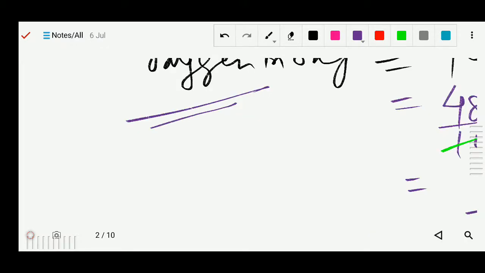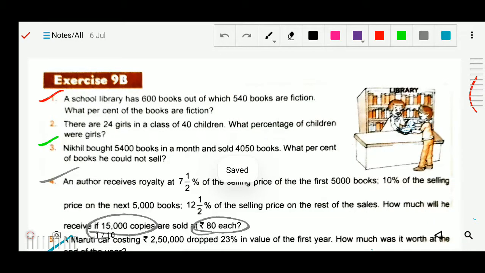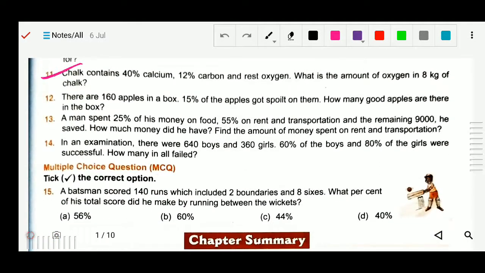You can see this question number 13 is: a man spent 25% of his money on food, 55% on rent and transportation, and he has now 9,000 left. So we have to find the total amount and how much amount he has spent on the different things like food and rent and transportation. Okay, so we will solve question number 13.